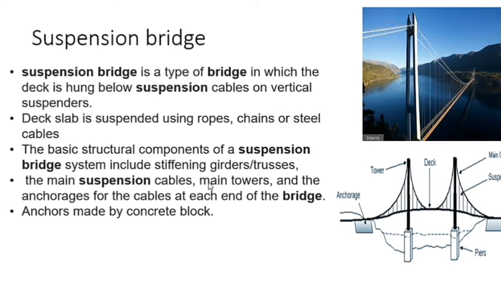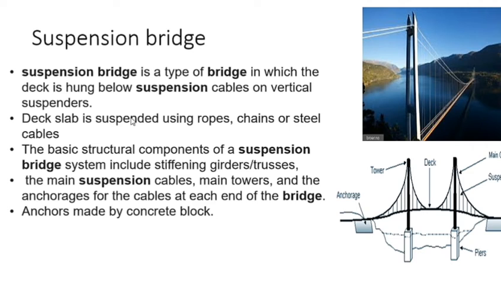Next is suspension bridge. Suspension bridge is a type of bridge in which the deck is hung below the suspension cables on vertical suspenders. These are the suspenders. This is the main cable. Here we can see, this is the main cable. These are the vertical suspenders. Then this one is the deck, this one is a tower. Anchorage is this one.